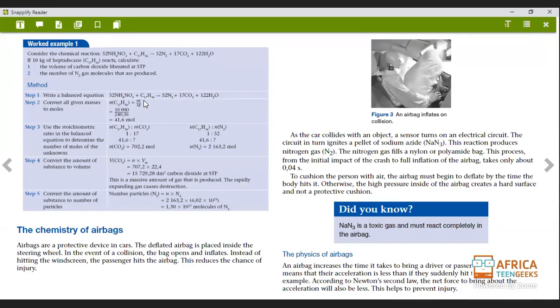So it's going to be m divided by M. And don't forget, with the molar mass, the one underneath, you're going to say 6C, which is the carbon, times 17. You're going to put it in the bracket, and you're going to say plus, open bracket, H times 36, and then you close bracket. Between these two, you're going to add them, but whatever you have as a subnumeral, you're going to multiply with the element right in front of it. So that's why we get 240 over 36, and this is our molar mass. And therefore we get 41.6 mole.